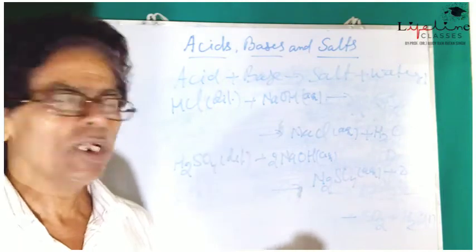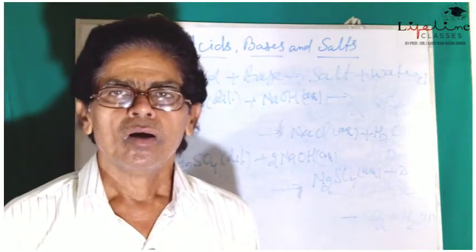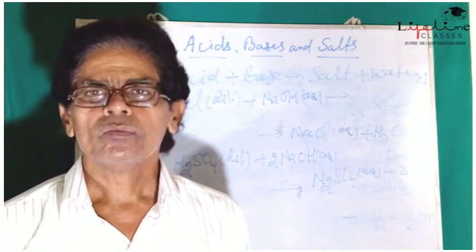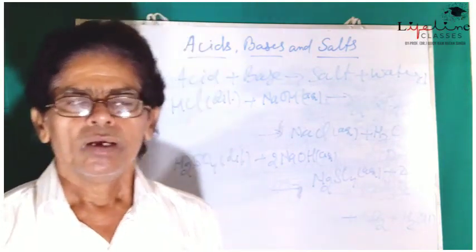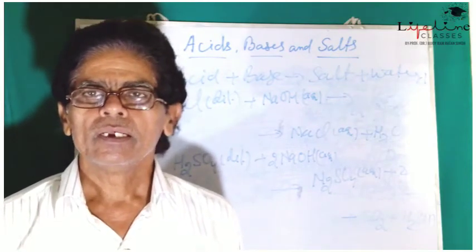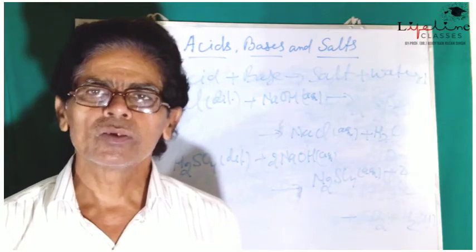So when acid reacts with bases or vice versa, they form salt and water. In general we can say that acid plus base equals salt plus water.